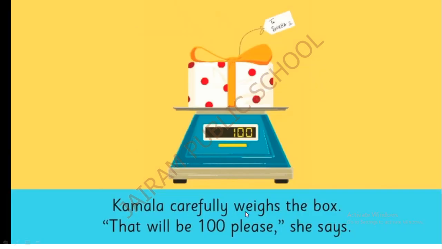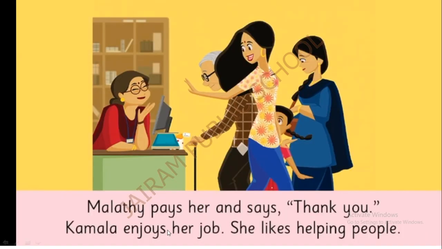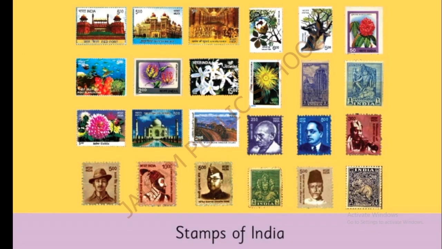Kamala carefully weighs the box. That will be 100, please, she says. Malati pays her and says, thank you. Kamala enjoys her job. She likes helping people. So this is the end of the story.